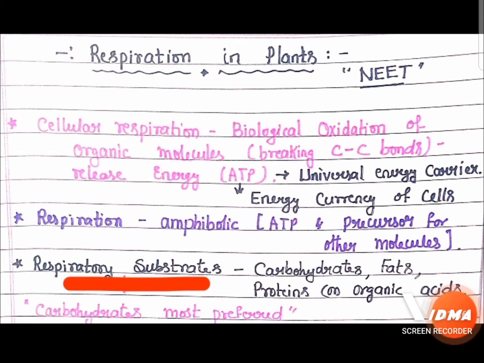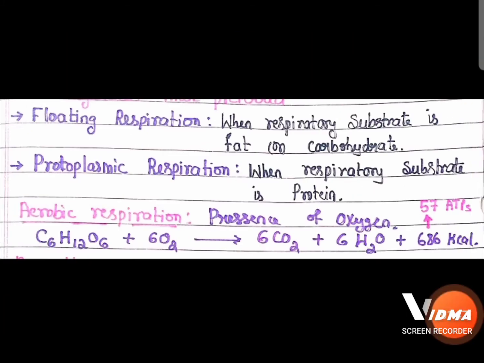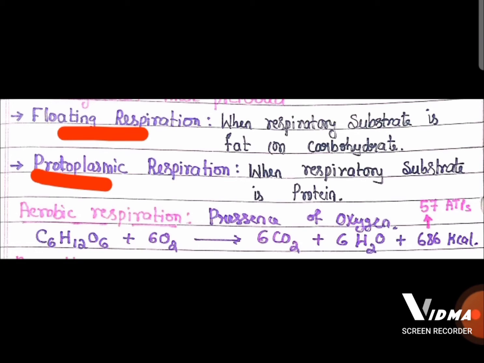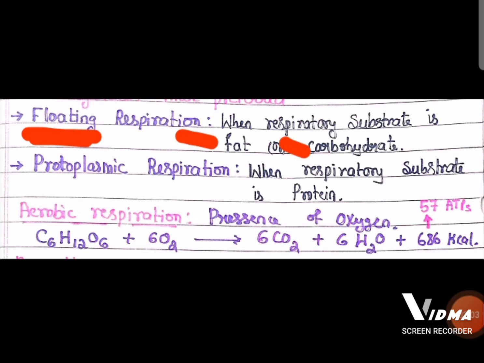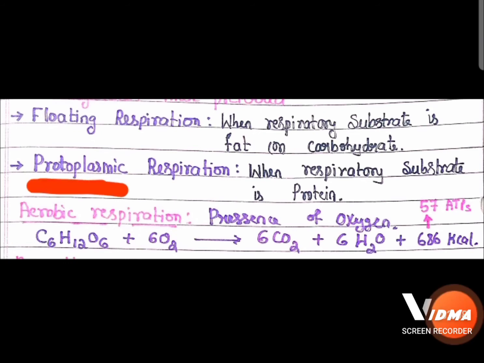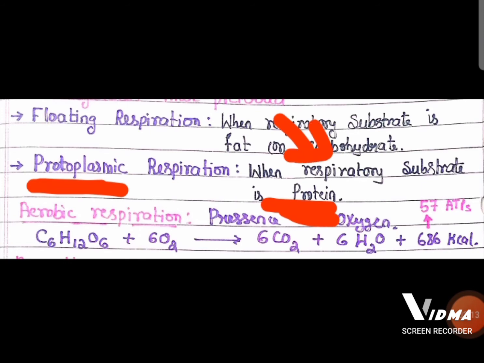These are the respiratory substrates, and the most preferred respiratory substrate in cellular respiration is carbohydrate. Now, based on the substrate involved in respiration, there are two types: one is floating respiration, another is protoplasmic respiration. In floating respiration, fat or carbohydrate is the respiratory substrate, whereas in protoplasmic respiration, protein acts as the respiratory substrate.